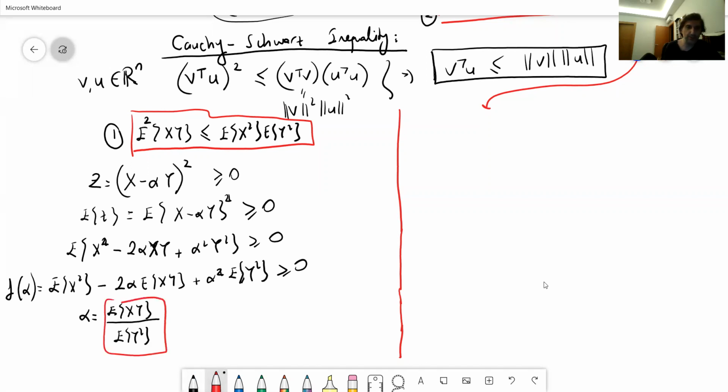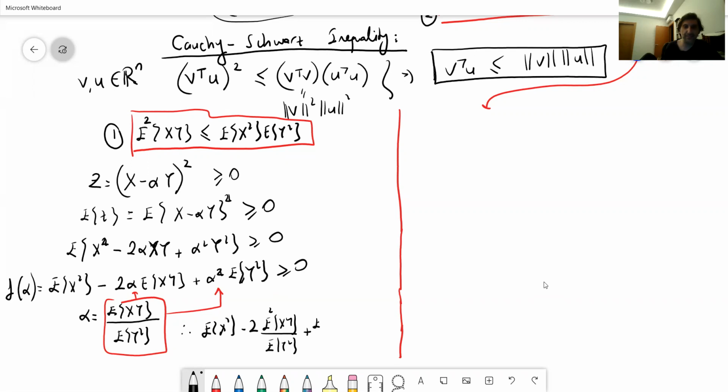So I'm going to put alpha here and alpha square, these values. So I'm going to have here expected value of x square minus 2 times expected value of xy divided by expected value of y square times expected value of xy. So we have a square here, and this handles the whole thing. Now we have the last term.